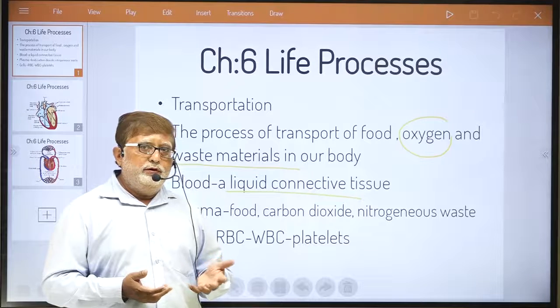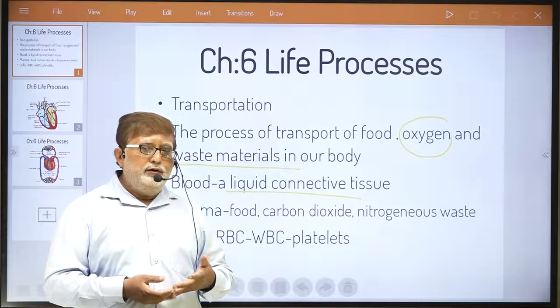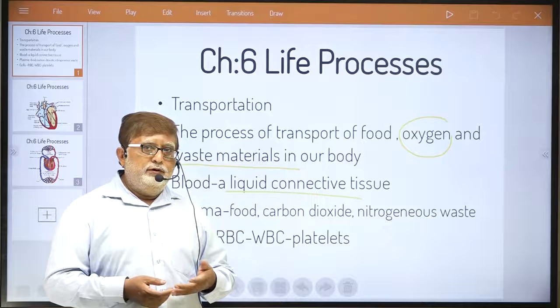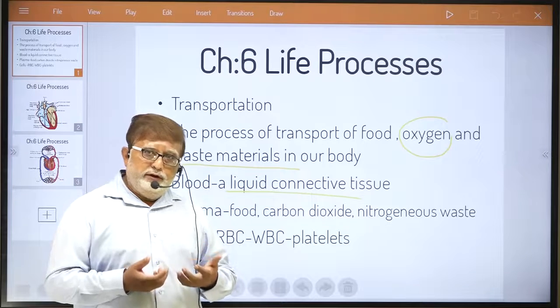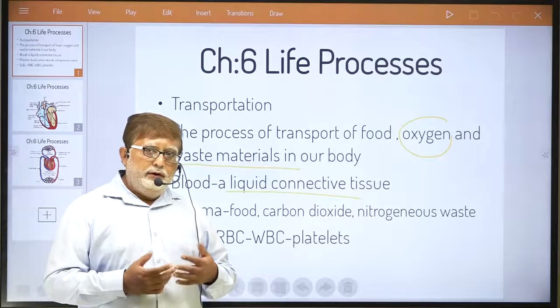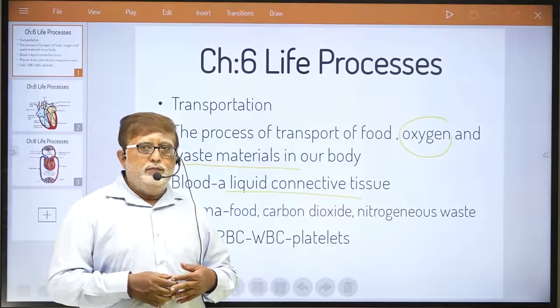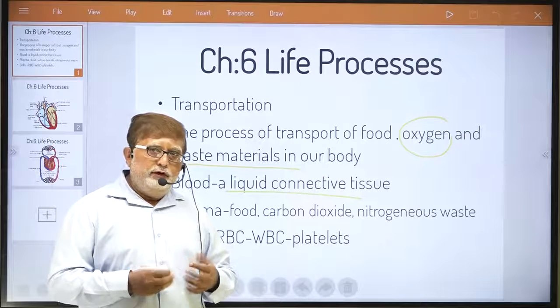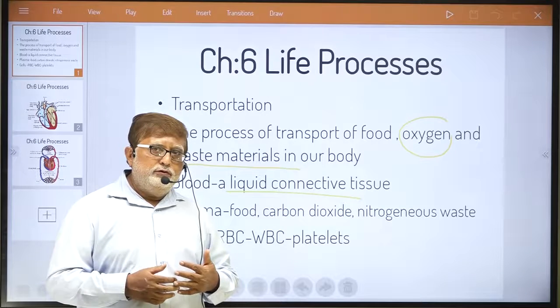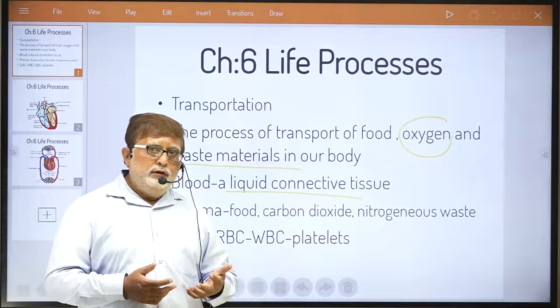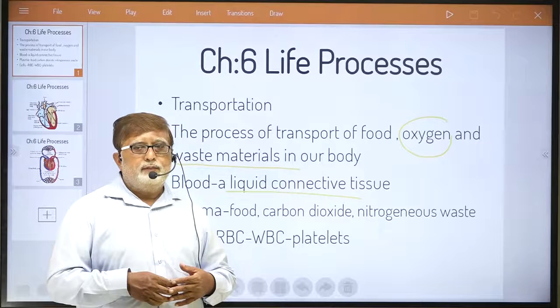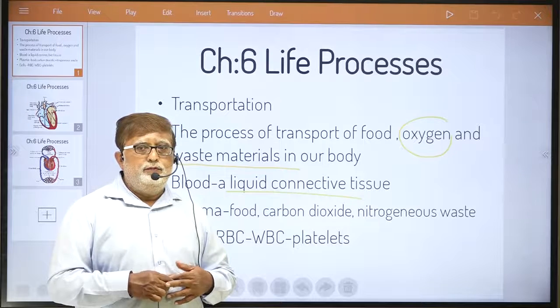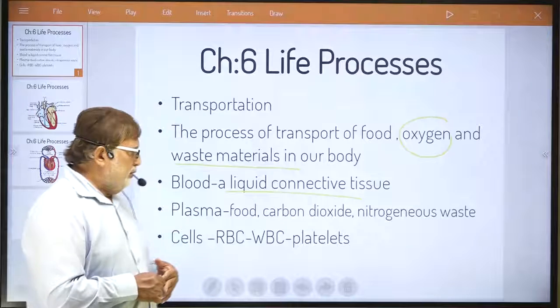Blood helps in the transport of food material. It helps in the transport of respiratory gases. It helps in the transport of nitrogenous waste, that is, urinary waste. Blood helps in transport of all this material.